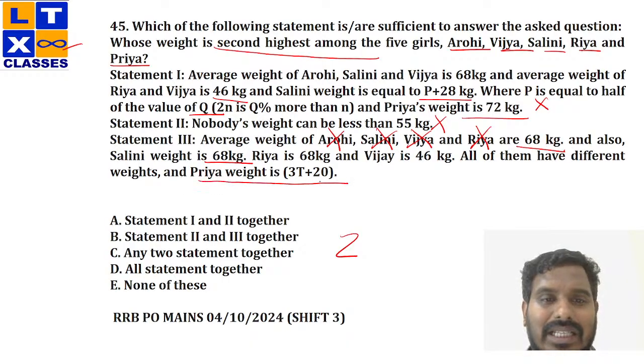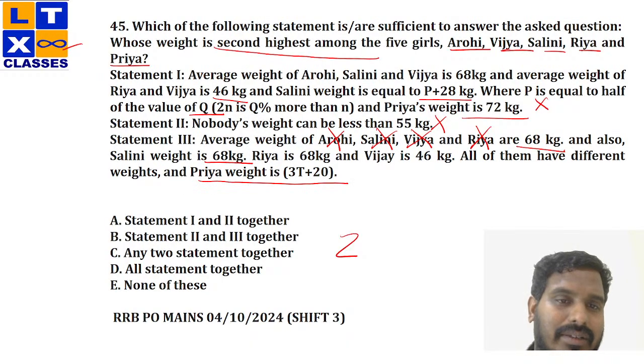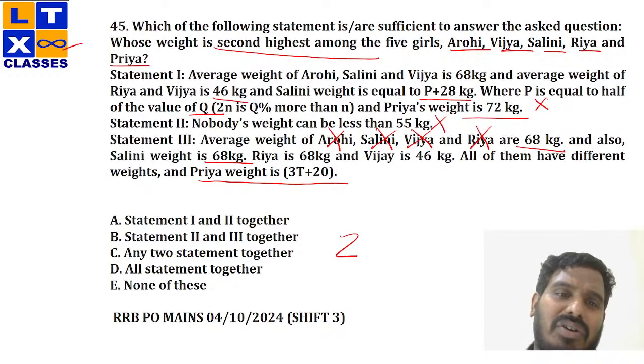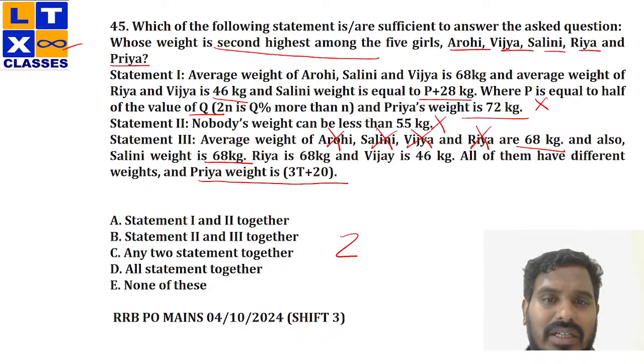Priya's weight is 3T plus 20. Now tell me, less than 55, that means my answer should be more than 55. I know this. If I consider my statement too, I know my answer would be more than 55, but I have a lot of values more than 55, right? I cannot pick 5 values out of them, right?